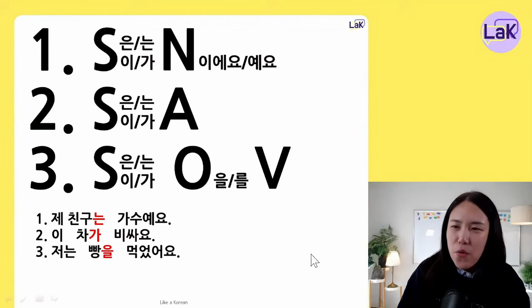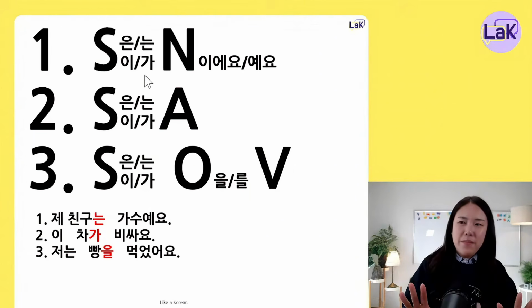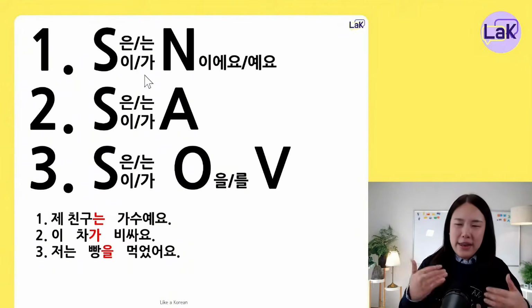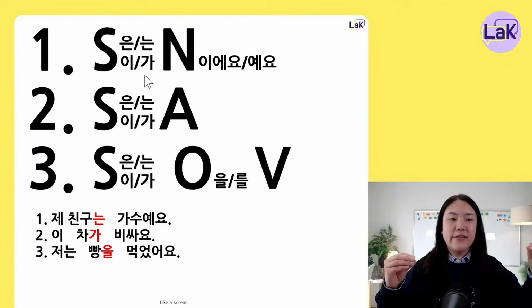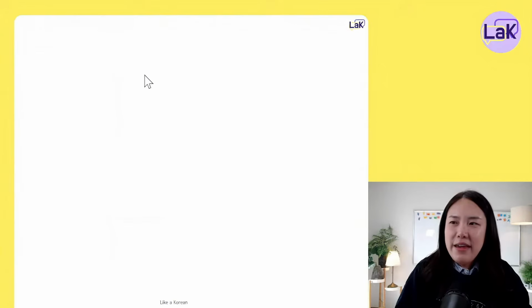So I'll give you more examples here. So many people ask me what is the difference between 은는 and 이가. But firstly, please keep them the same for now. Okay, and I will explain them later. For now, let's just say 은는 and 이가 are the same and they're the subject marker. Okay. Now I'll give you more examples here.